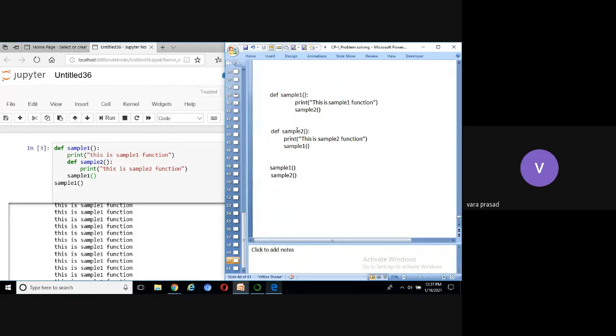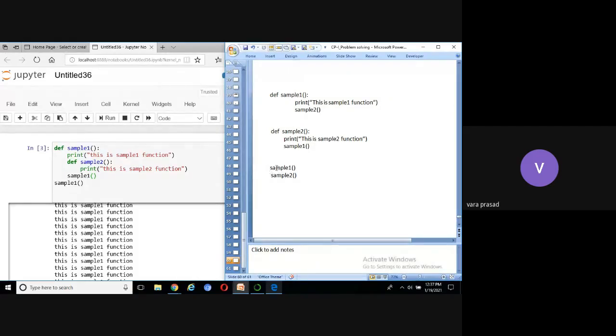In the sample2 definition, one statement is calling sample1. Could you guess the output of this code? First, which line is executed? It will compile the code, it will not execute the code. It will compile sample2, it will not execute the code. Come to the call.